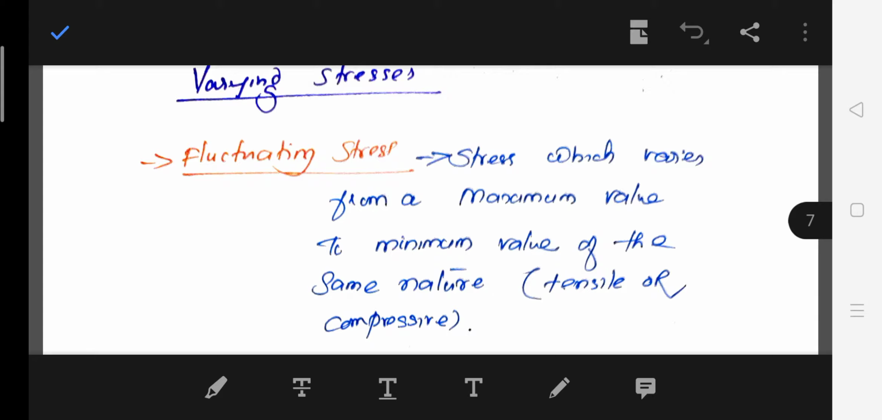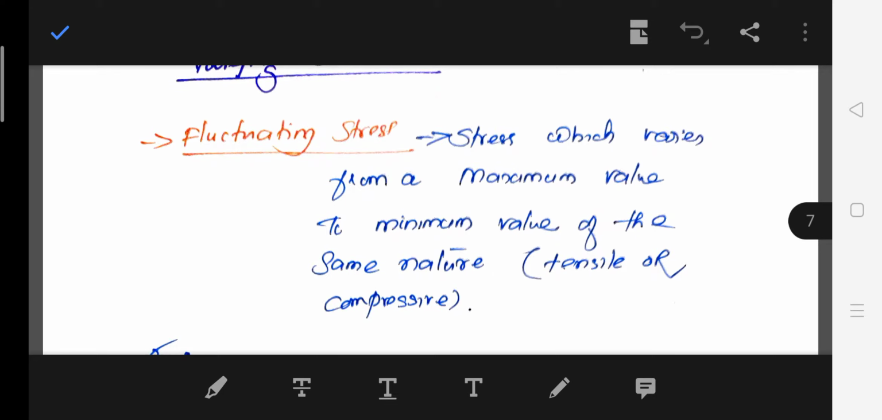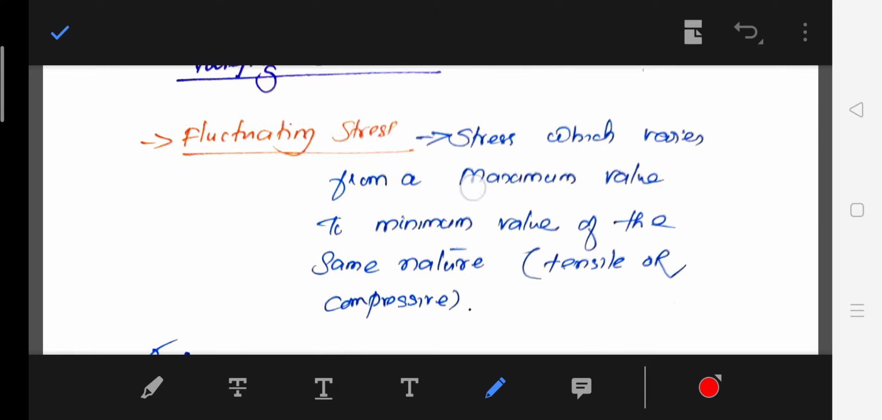So what are the different types of stresses acting in a fatigue failure system? Fluctuating stress: the stress which varies from maximum value to minimum value and is of the same nature.